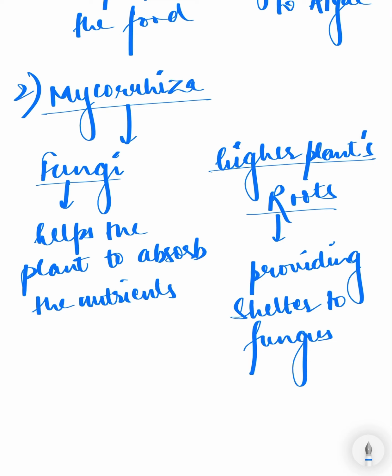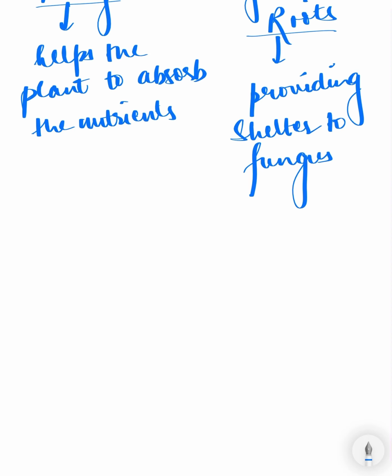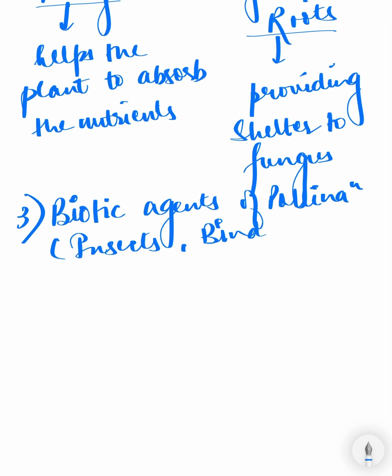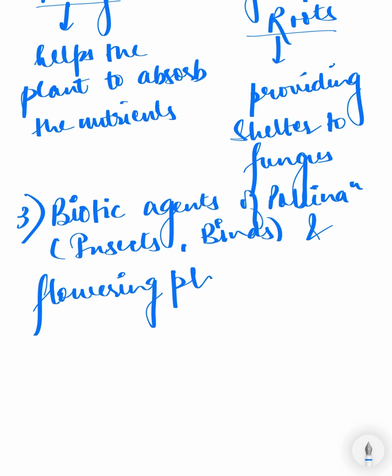The next example, which is very important, is the biotic agents of pollination, such as insects and birds, and the flowering plants. In this, what happens?